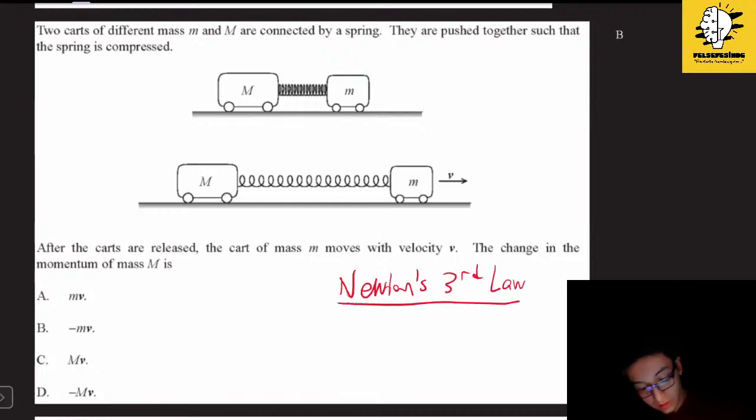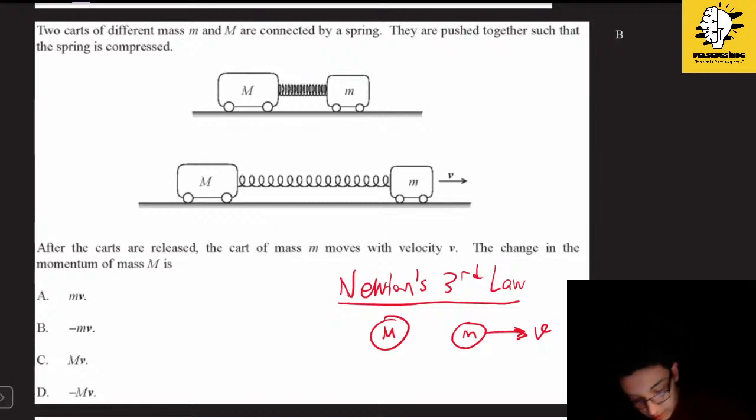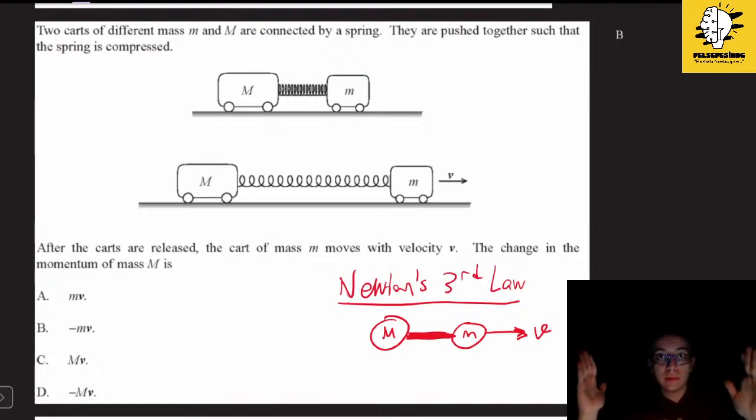Newton's third law of motion will tell us that if this is m and this is M, when this is moving in this direction, you may be asked about this question with a tennis racket and a tennis ball. So when it goes in this direction, since they are connected to each other with a spring in compressed version, it will now be expanded. So this capital M will also be pushed in this direction with a momentum of mass times v.